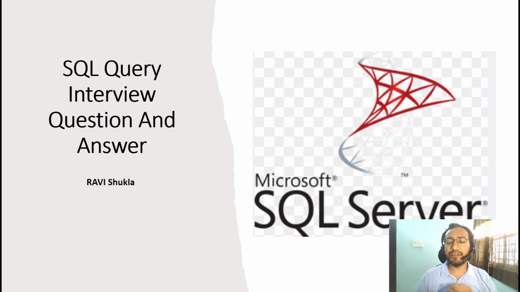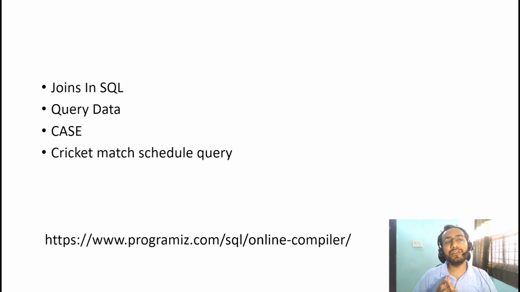So today we are here with questions about joins, queries, data, case statements, and sometimes people ask questions about a cricket match scheduling query, right? How do you write the query where each team should play a match with every other team, and it should not be a repeated one? Okay, so I hope you understand. Suppose I have three teams: India, Sri Lanka, and Pakistan. So India should play the match with Sri Lanka and Pakistan, and Sri Lanka should play a match with India and Pakistan. But India versus Pakistan is already done, right? So I hope you understand the query.